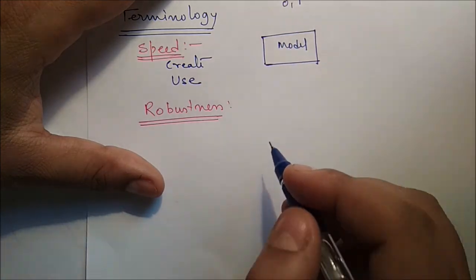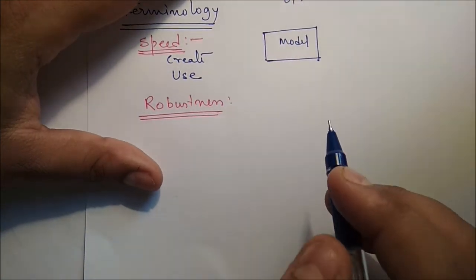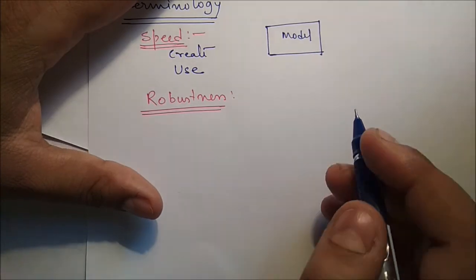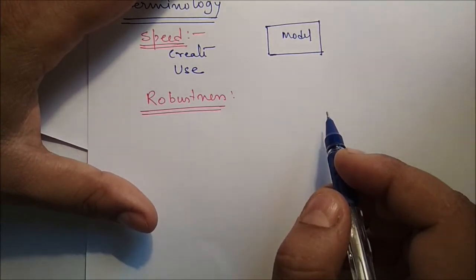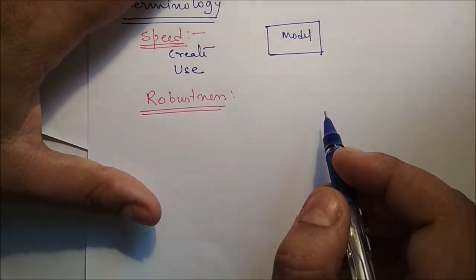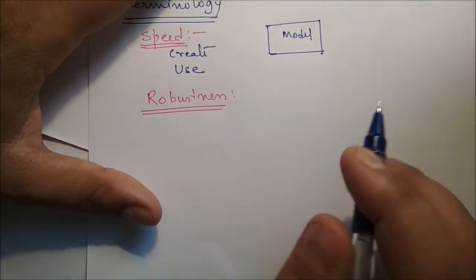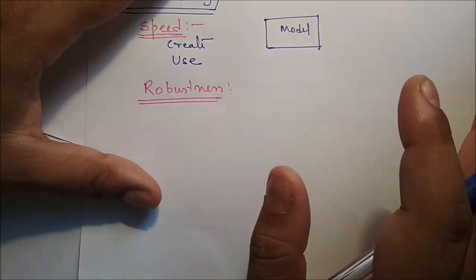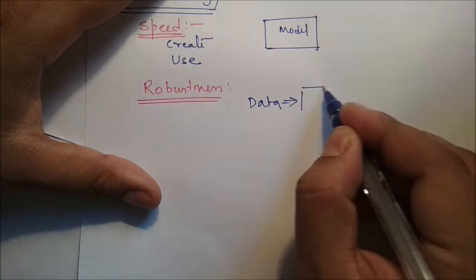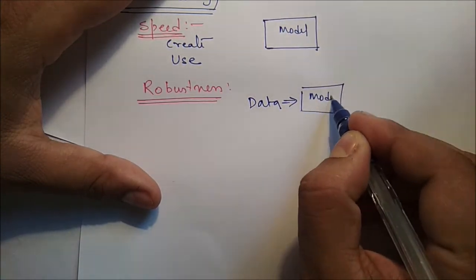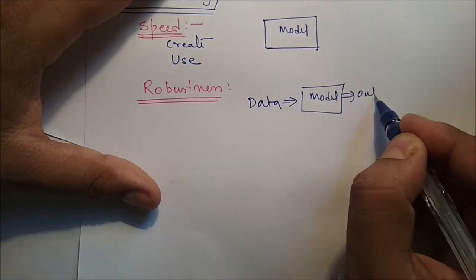A model is robust means it can handle outliers effectively. The ability of the classifier or predictor to make correct predictions given noisy data or data with missing values is called robustness. Whatever may be the data, if the model is robust, it will give the output.